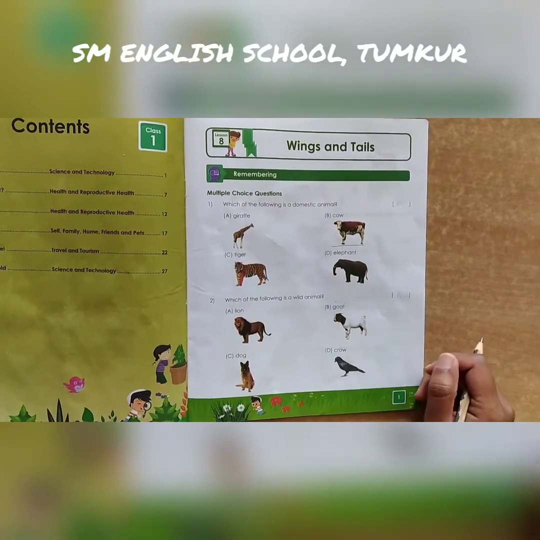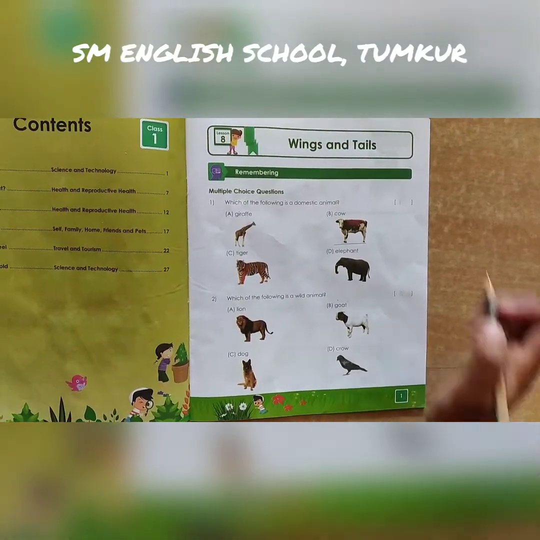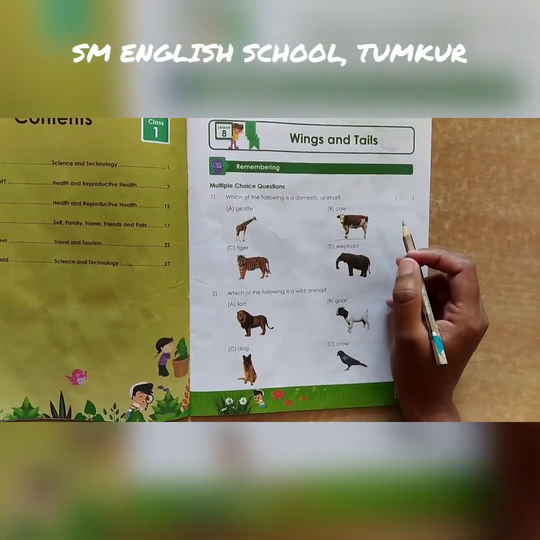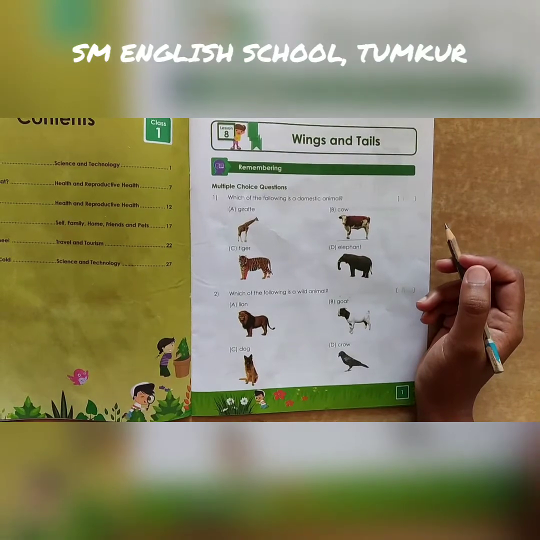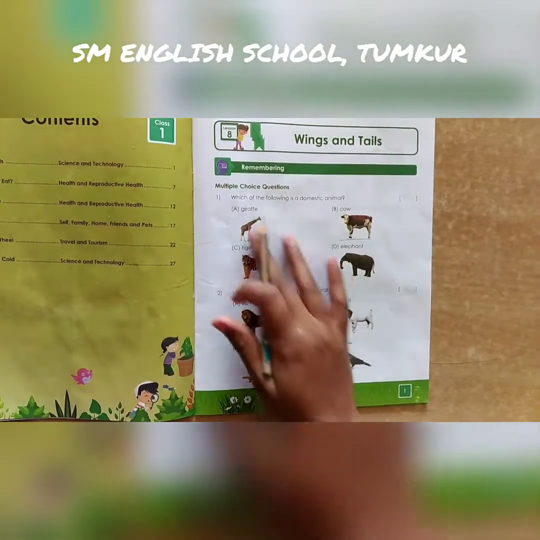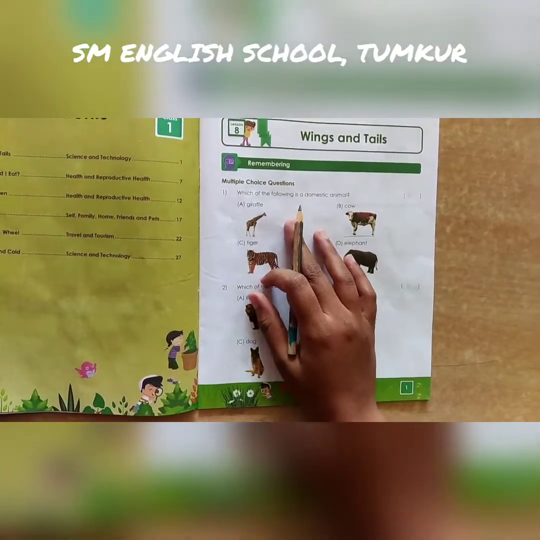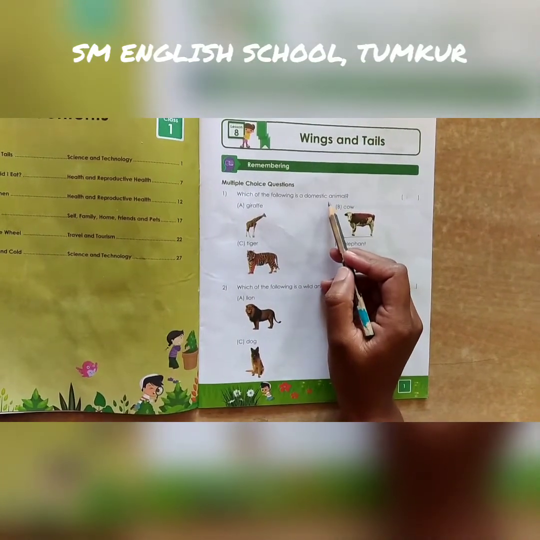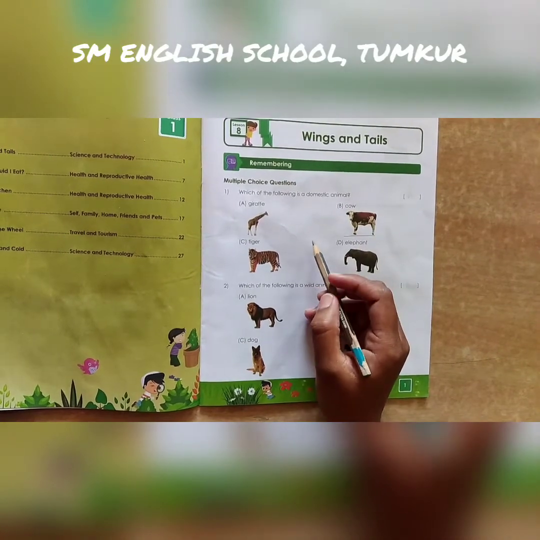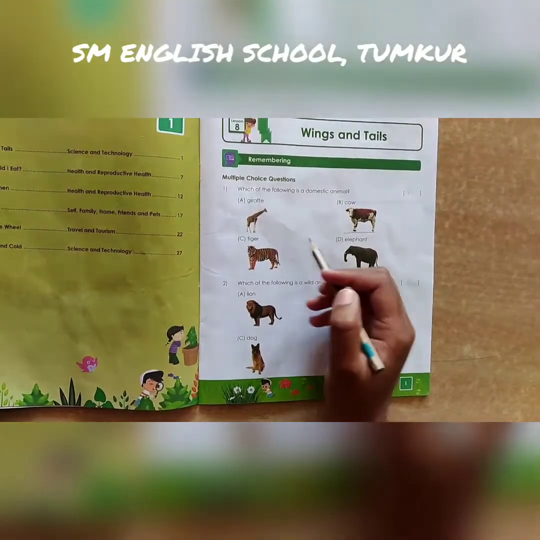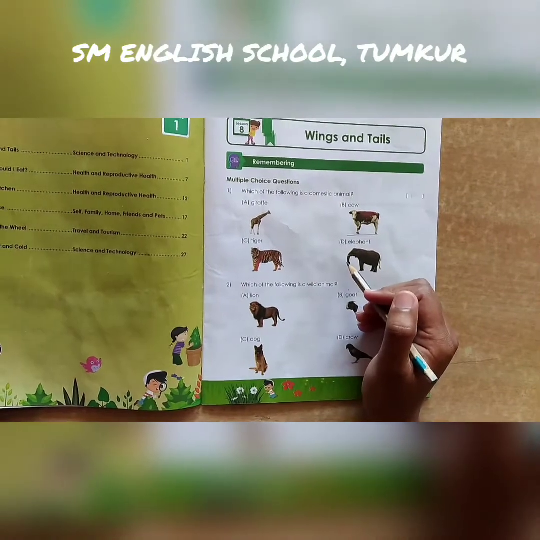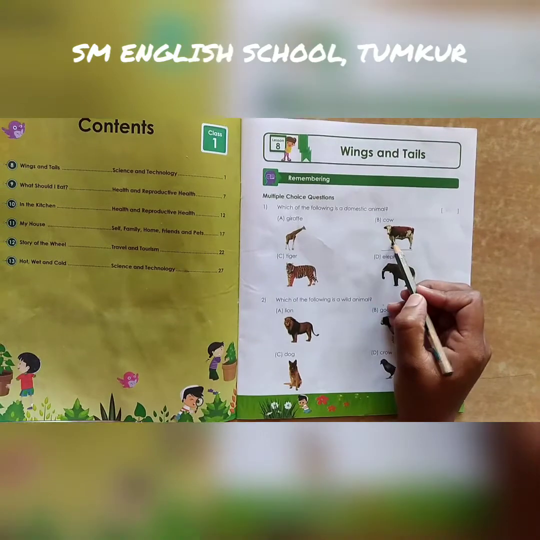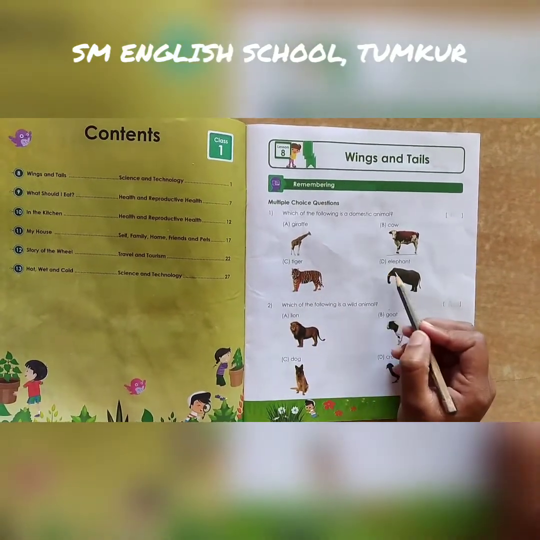In the last class, we already learned about wings and tails. Today, we are going to do some activity work in your workbook. Here we have a multiple choice question in the first main. In the first question, which one of the following is a domestic animal? In your textbook, you can see they have given four options. Option A is giraffe, B is cow, C is tiger, and D is elephant.